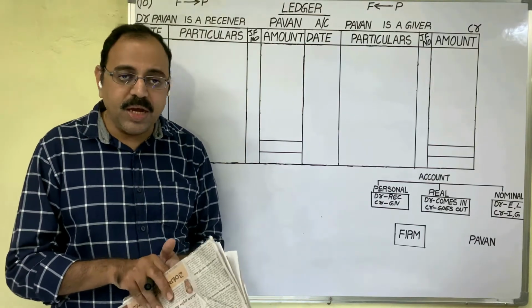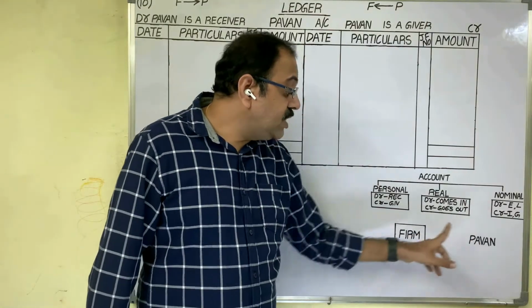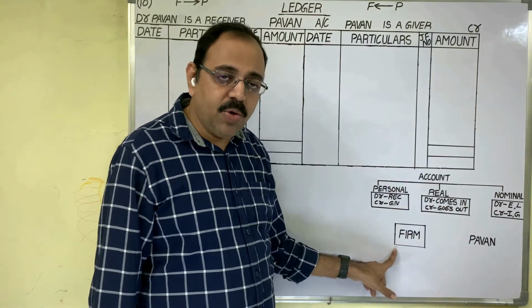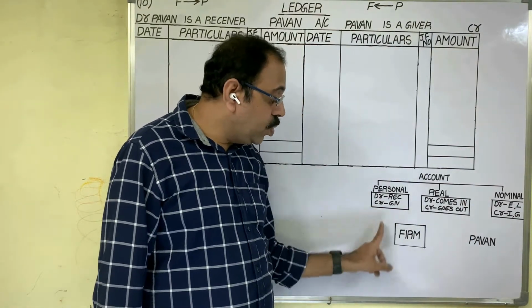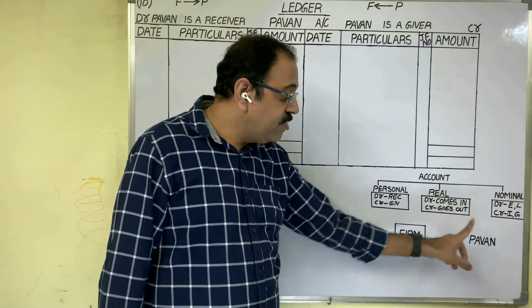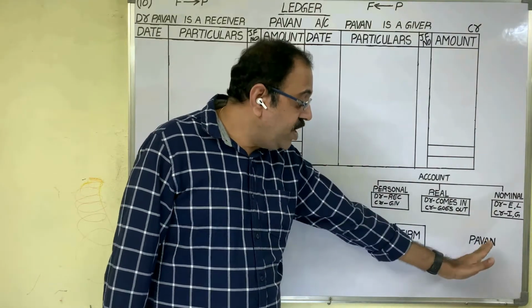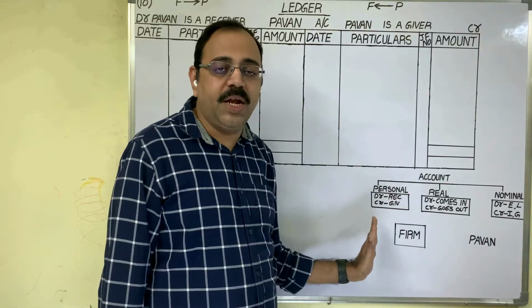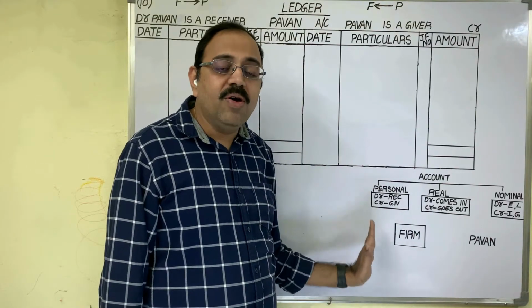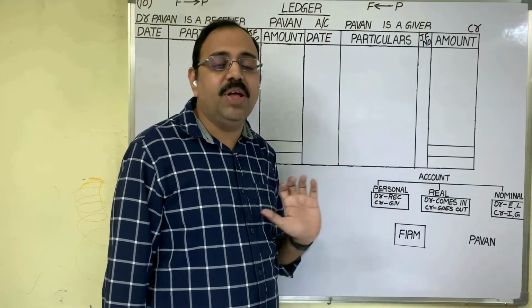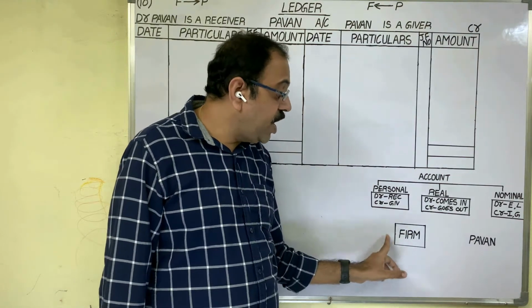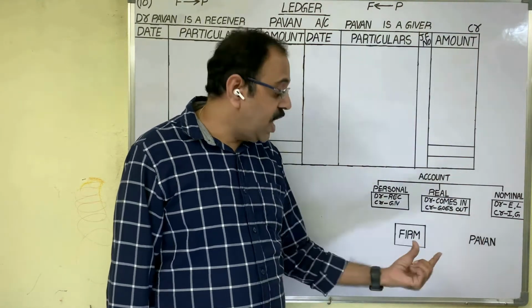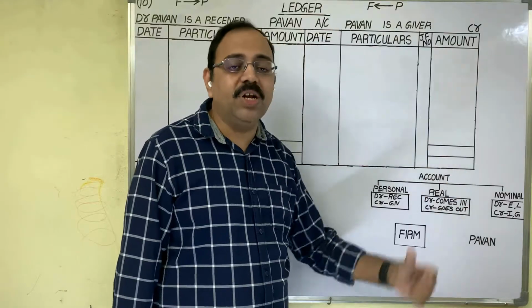It means that Pawan is our supplier. Regularly we are buying goods or fixed assets from Pawan. From Pawan we purchased goods many times. We want to know finally at the end of the month how much money we have to pay to Pawan. So in our books we are preparing Pawan's account.